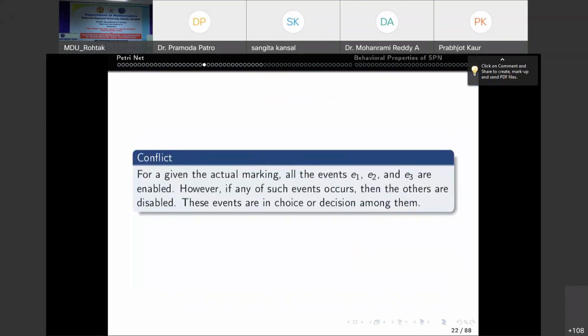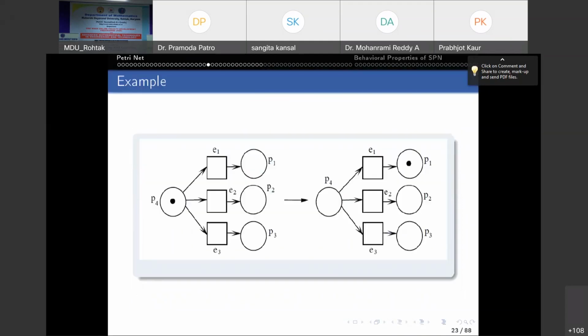The next is the conflict situation. What is the conflict now here? See, this is the conflict situation. For example, P4 receives 1 token, and here we have 3 transitions: E1, E2, E3. So these are the 3 events you can say, or transitions you can say.